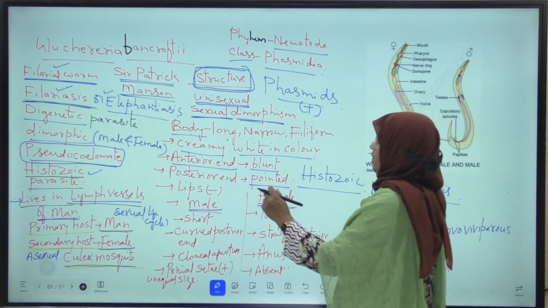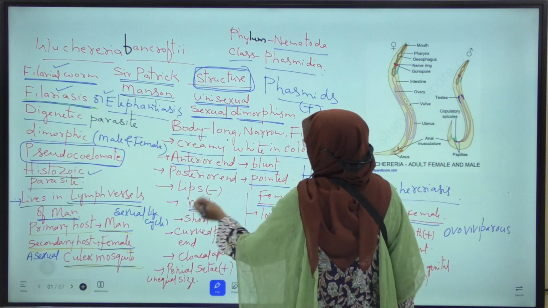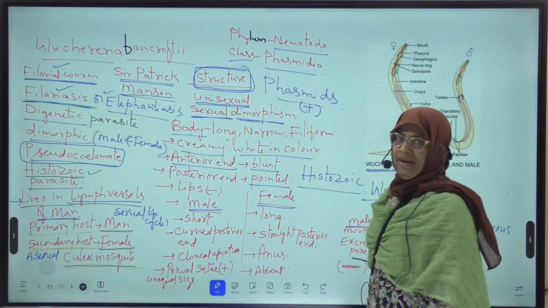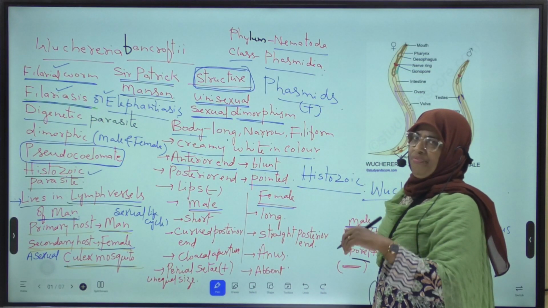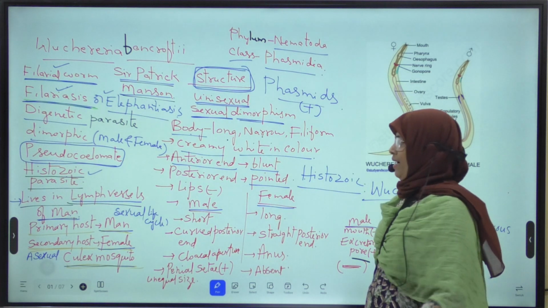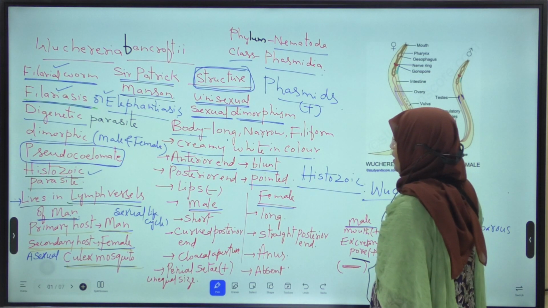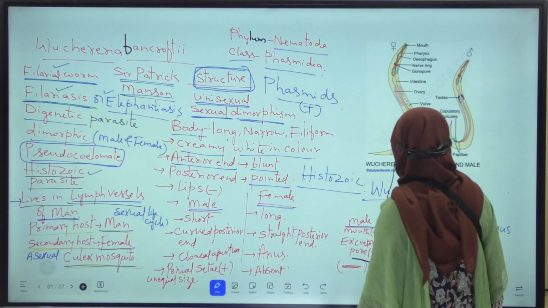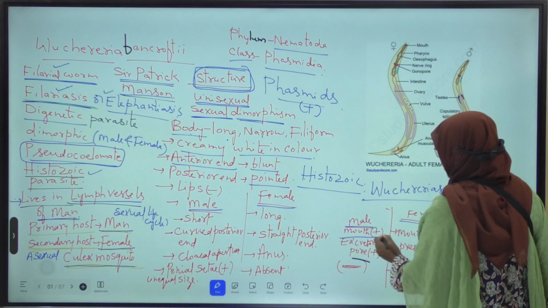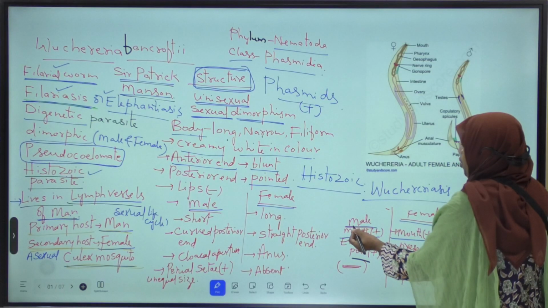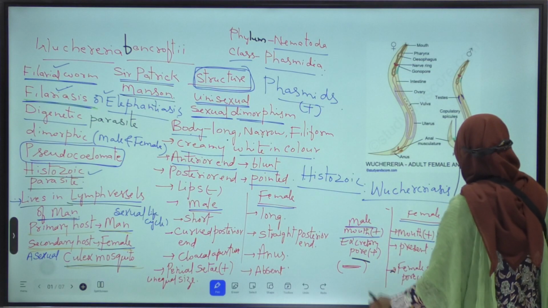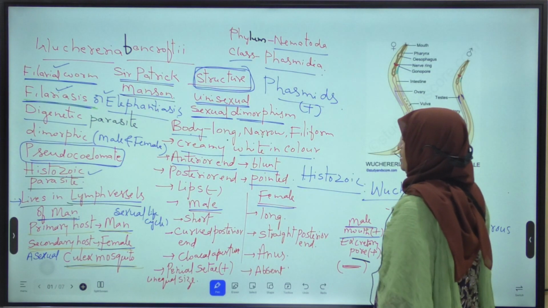Next, at the extreme anterior end, in both male and female, the mouth is present.